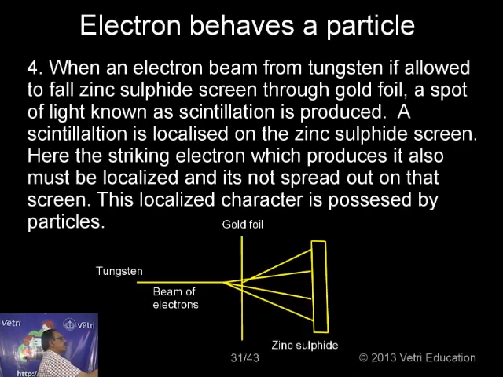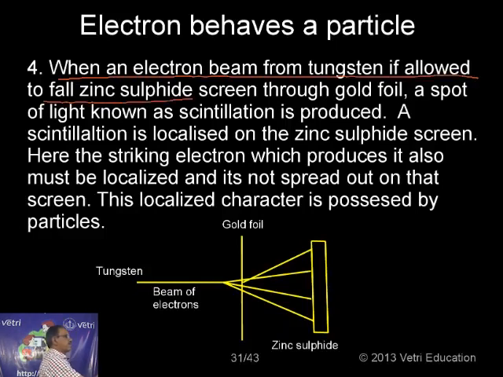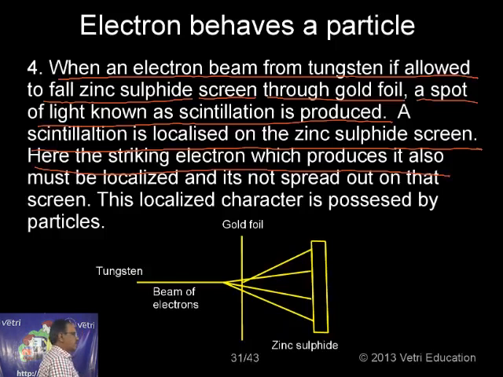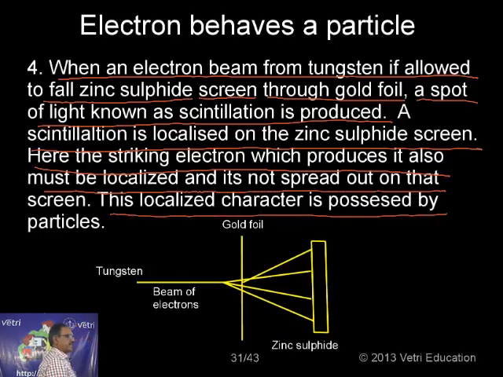Another evidence. When an electron beam from tungsten is allowed to fall on a thin zinc sulfide screen through gold foil, a spot of light known as scintillation is produced. A scintillation is localized on the thin sulfide screen. Here, the striking electron which produces it also must be localized, and it is not spread out on that screen. This localized character is possessed only by particles. So it is the particle character.